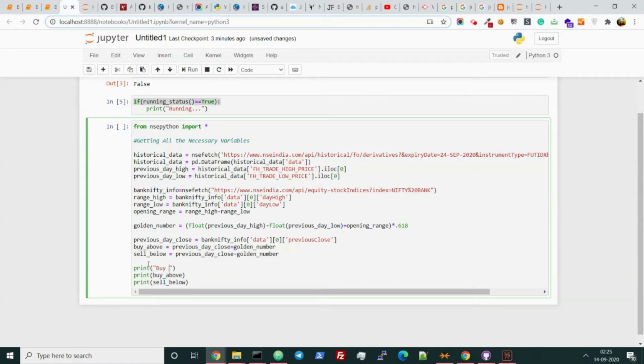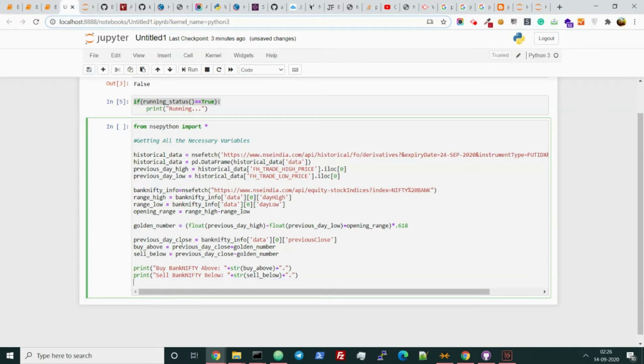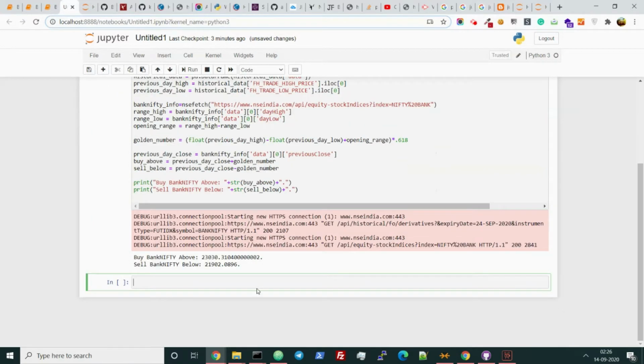Print buy Bank Nifty above. Correct. Sell Bank Nifty below. Let me just check if it is running or not. Yeah, it is running fine.